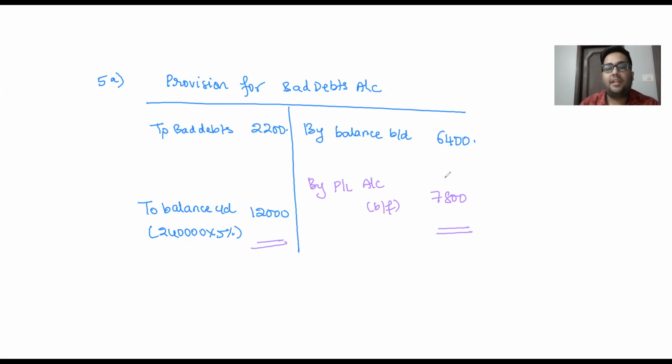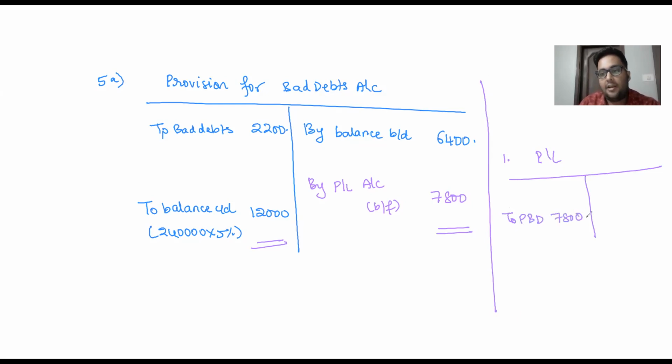7,800. Yes. Now 7,800. What will I do? The two treatments I am showing you in the final accounts. First, in your P&L account, you are going to say "to provision for bad debts 7,800", and the second treatment, you are going to deduct from debtors 12,000 rupees. What is 12,000 rupees, sir? Your closing provision will be deducted from debtors. So this is how you prepare your provision for bad debts account.